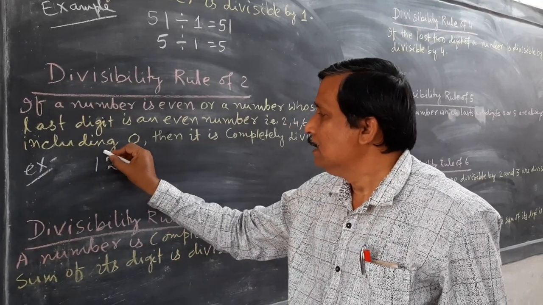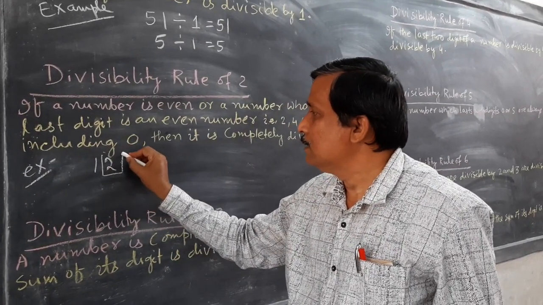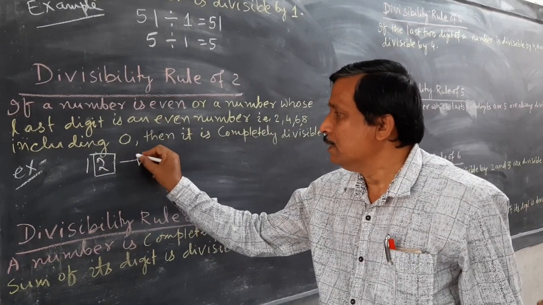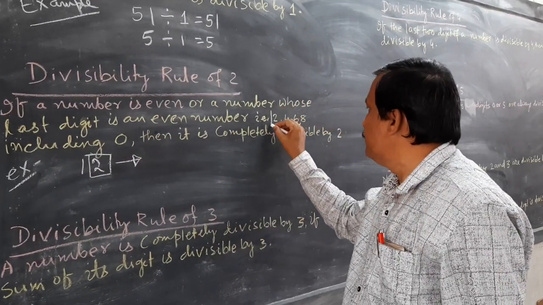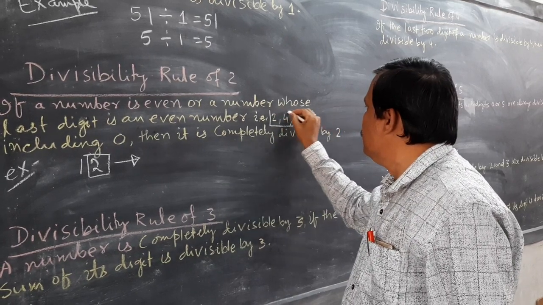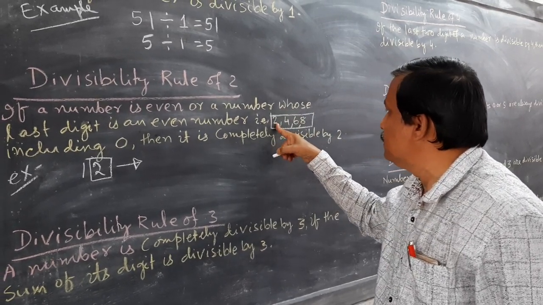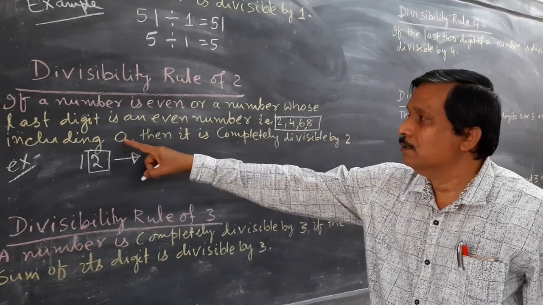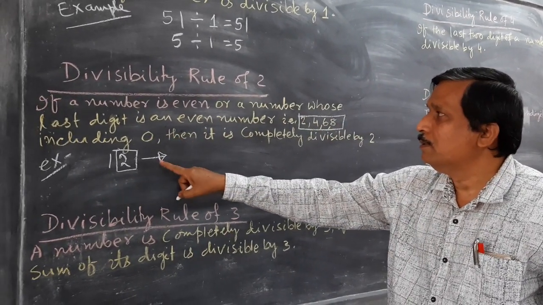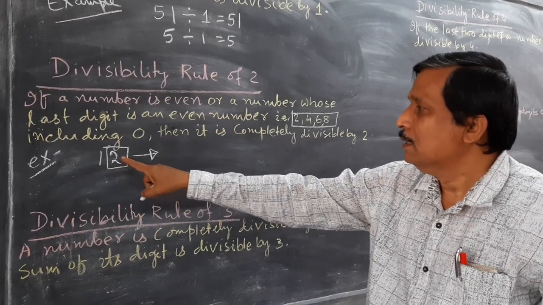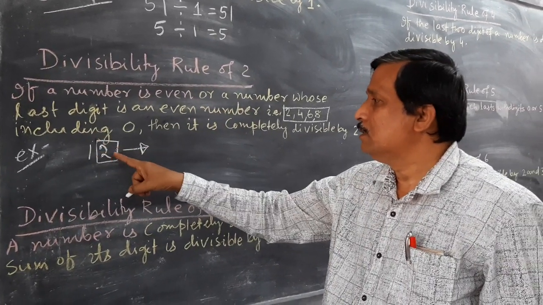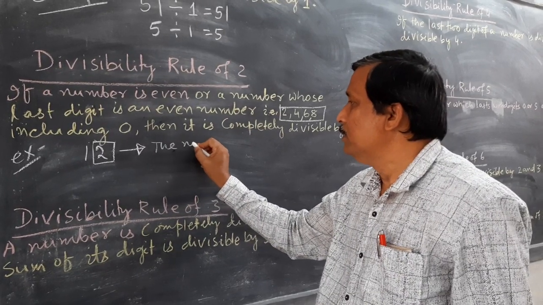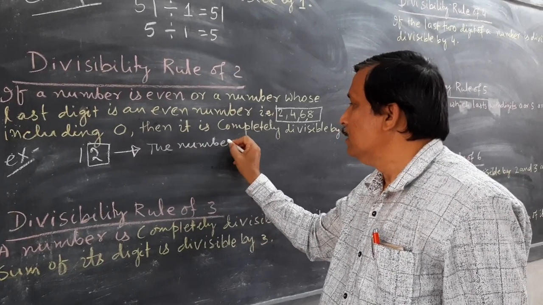You see the ones digit of this number. The ones digit is 2. So here I have written, if the unit digit or ones digit is 2, 4, 6, 8 or 0, then the number is divisible by 2. Here the ones digit is 2, therefore the number is divisible by 2.